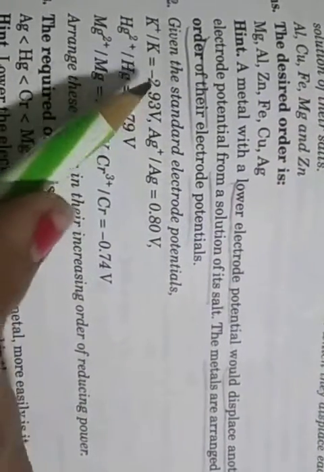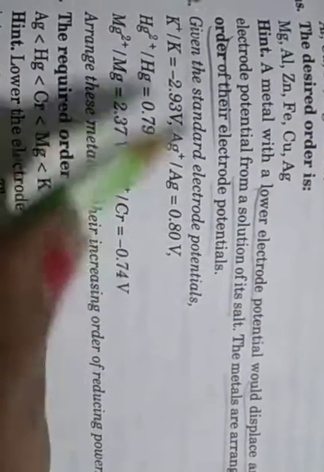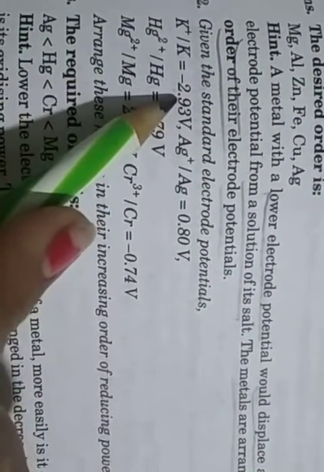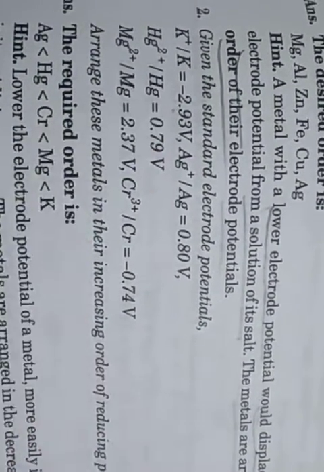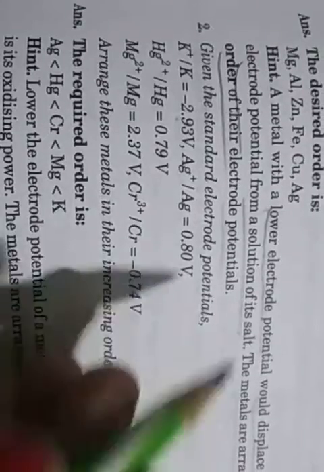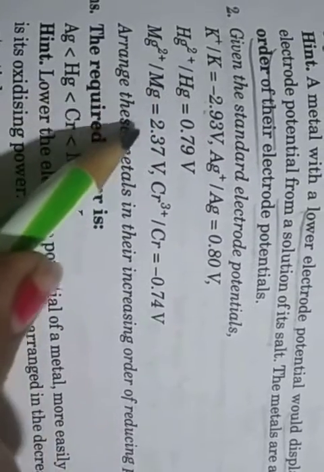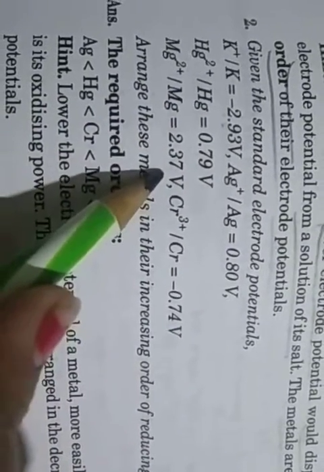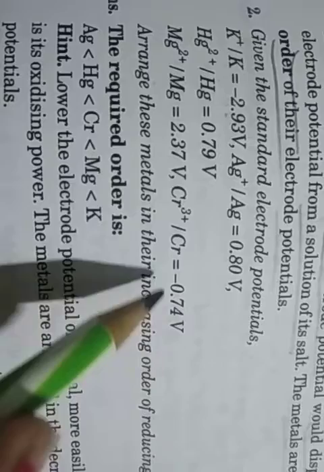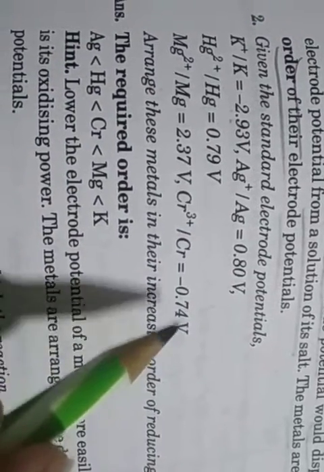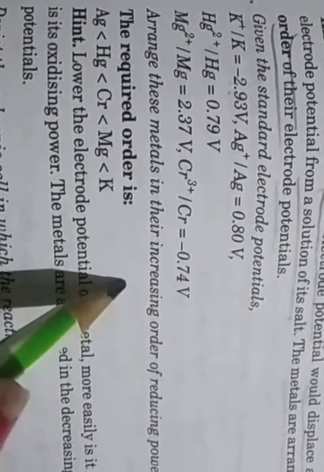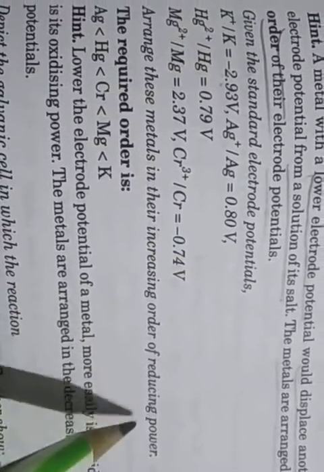Question number two. Given the standard electrode potentials: K plus to K is minus 2.93 volt, silver is 0.80 volt, mercury is 0.79 volt, magnesium is minus 2.37 volt, and chromium is minus 0.74 volt. Arrange these metals in increasing order of reducing power.